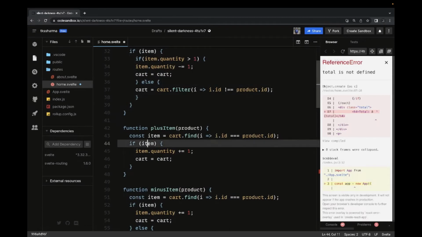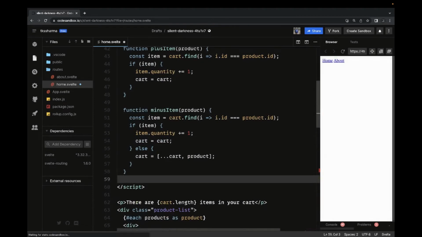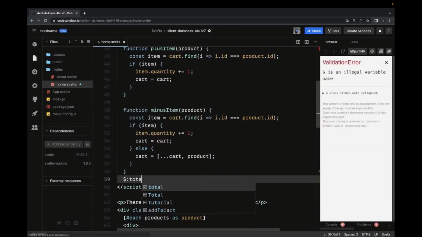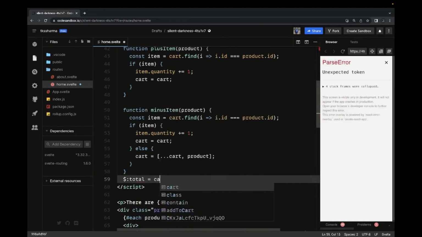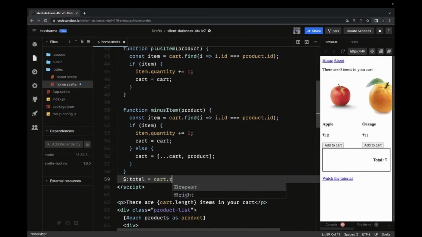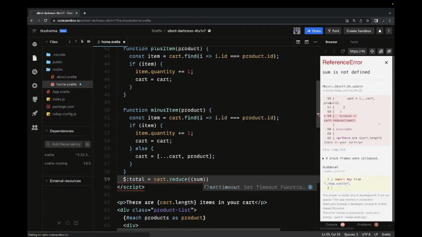Do we need anything else in the plus item? Looks like nothing. Now we also need to calculate the total, right? So here we can use a dollar expression. How do we use a dollar expression? Dollar total. This is the value we want to calculate every time whenever you are adding an item to the cart or removing an item from the cart. Cart.reduce, because we need a single value coming from this, we can just use array.reduce, and here the accumulator and the initial value, sum and the item.